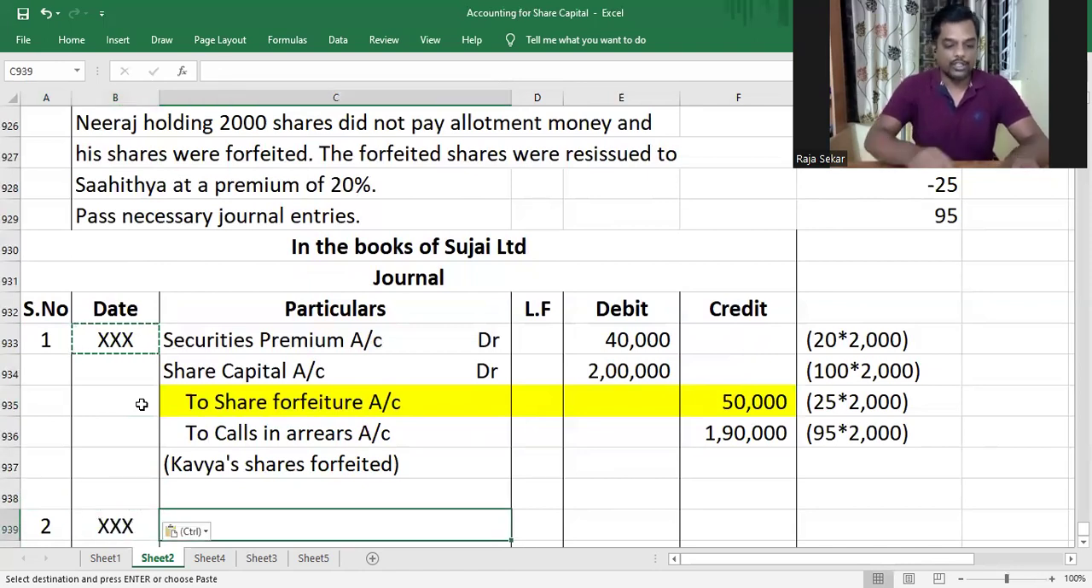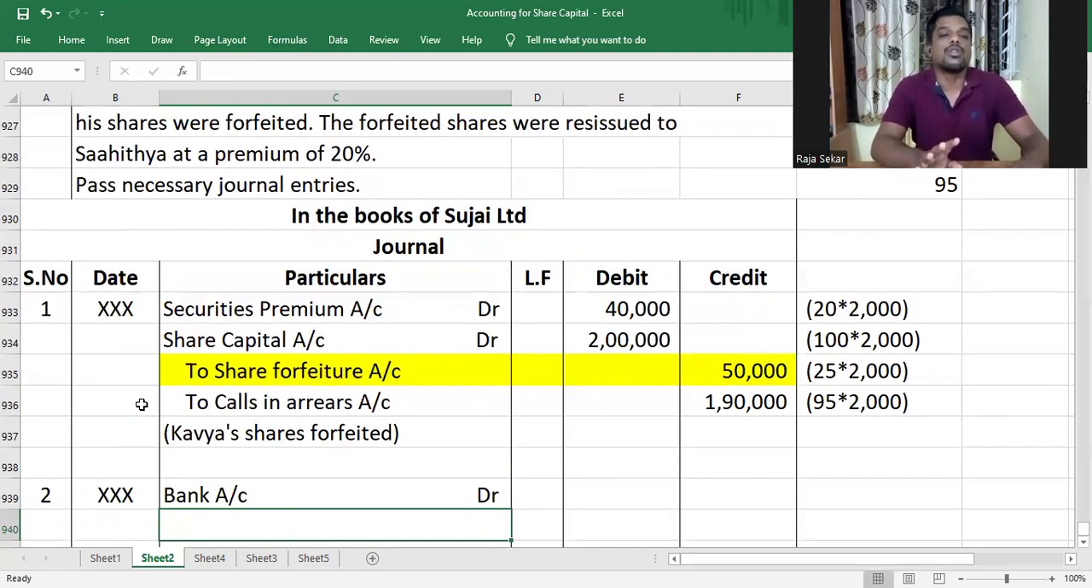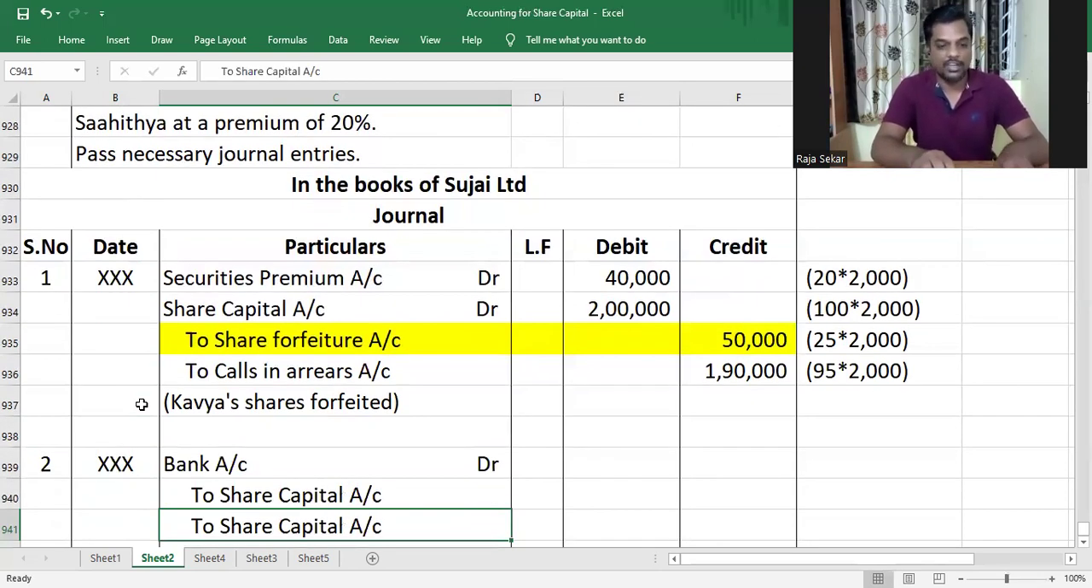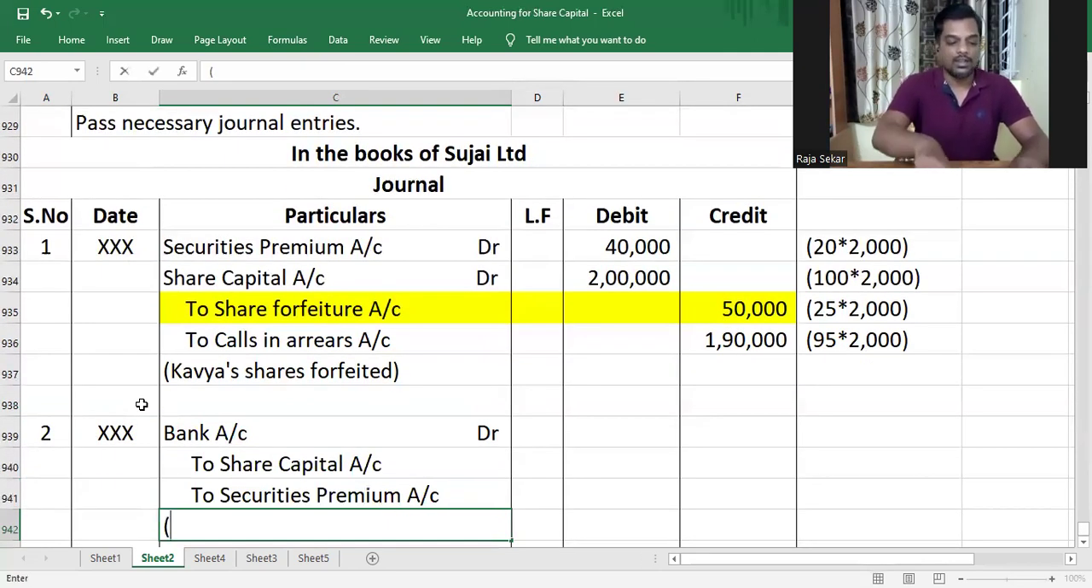The next thing to do would be to reissue the shares, my dear children. The journal entry for reissue: you're receiving money while reissuing the shares, so it will be bank account debit. If you're giving a discount on reissue, then share forfeiture account will be debited. But in this question, as you can see, we are reissuing the shares at a premium, so no discount is given. So share capital account will be credited as shares are being reissued and capital is increasing. And the shares are reissued at a premium, and therefore securities premium will also be credited. Shares reissued to Sahitya.